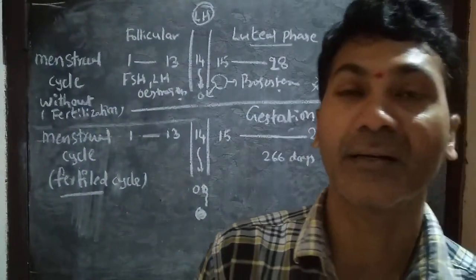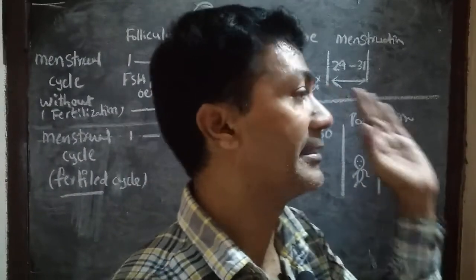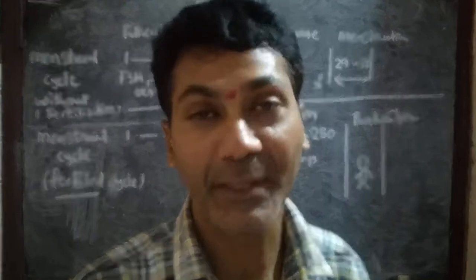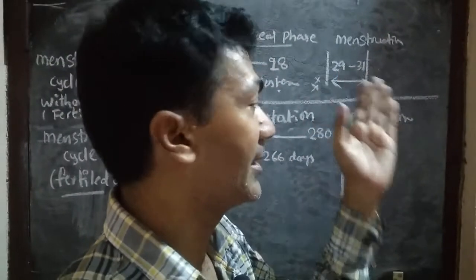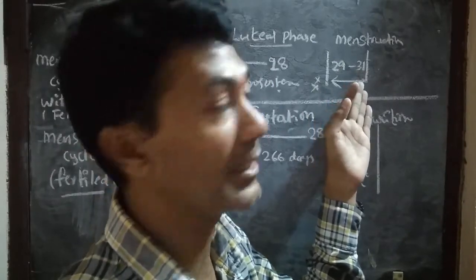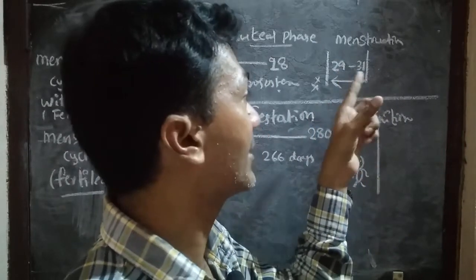This phase is known as menstruation or the secretory phase, where the dead ovum and ruptured endometrium leave with the help of blood, so there is a bleeding stage. The bleeding stage lasts 3 to 5 days. So there are no hormones.